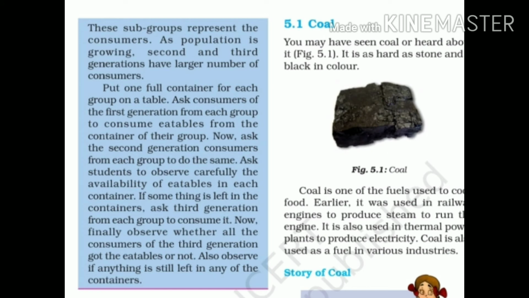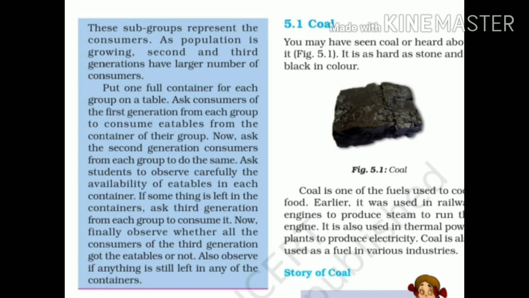These subgroups represent the consumers. As population is growing, second and third generations have a larger number of consumers. Put 1 full container for each group on the table. Ask consumers of first generation from each group to consume eatables from the container of their group. Now ask the second generation consumers from each group to do the same. Ask the students to observe carefully the availability of eatables in each container. If something is left in the container, ask third generation from each group to consume it.